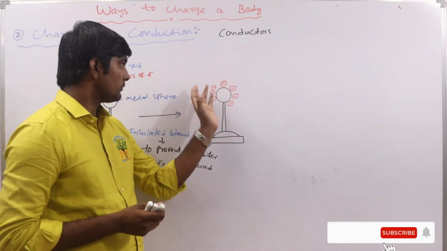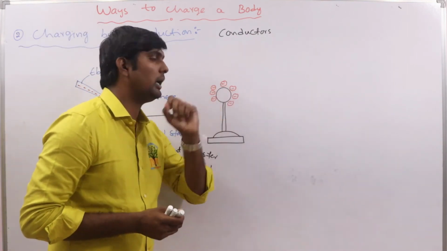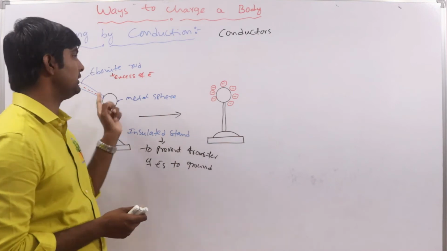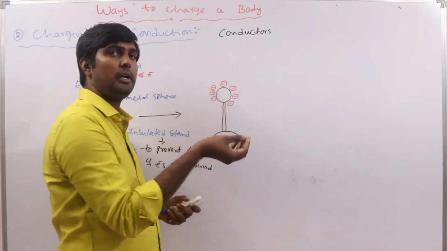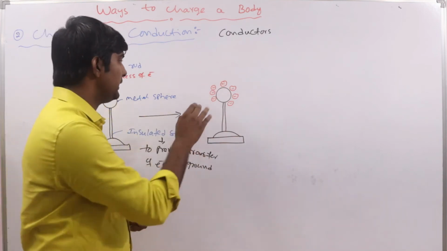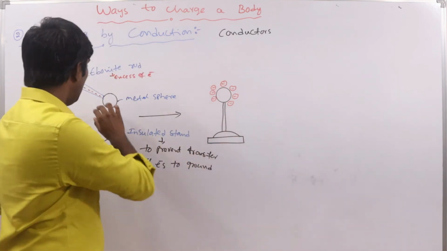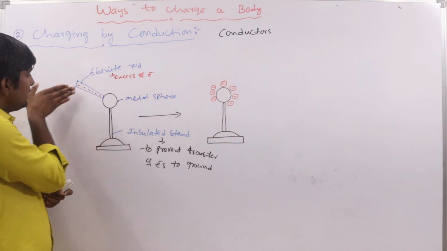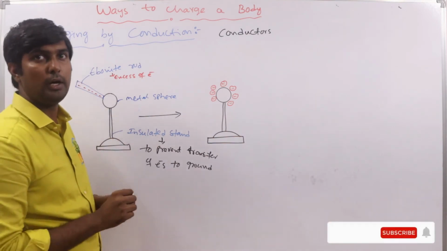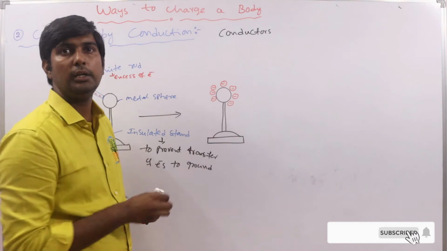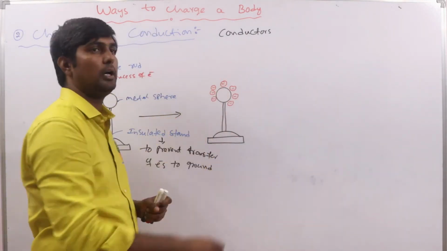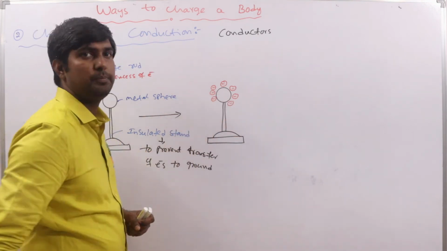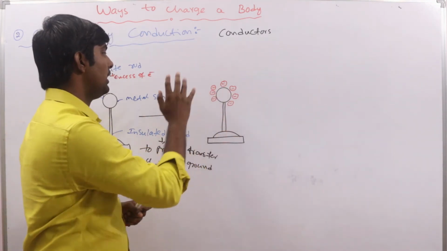The electrons on the surface are the transferred electrons. There is already repulsion between the existing electrons in the metal sphere and the incoming electrons. Due to those inter-electron repulsions, the negative charge is accumulated on the surface of the metal sphere. Whatever it may be, it is now a charged body.